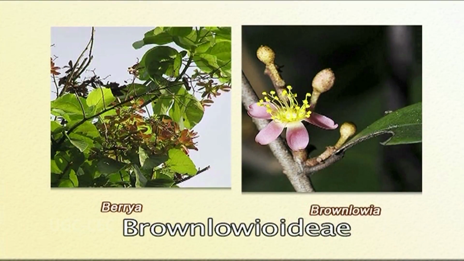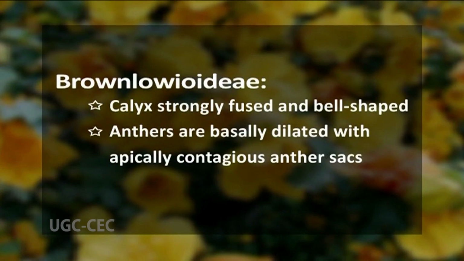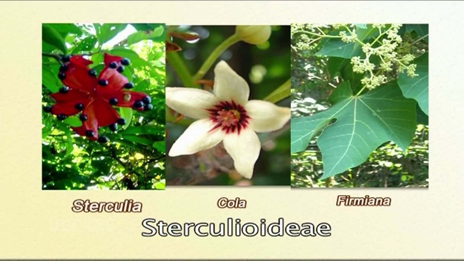One more subfamily by the name Brownlowioideae is represented by genera like Berrya, Brownlowia, and their relatives. The Brownlowioideae have their calyx strongly fused, and this calyx is bell-shaped. Also here, the anthers are basally dilated with apically contiguous anther sacs. One more subfamily, Sterculioideae, contains common genera Sterculia, Cola, Firmiana, and their relatives.